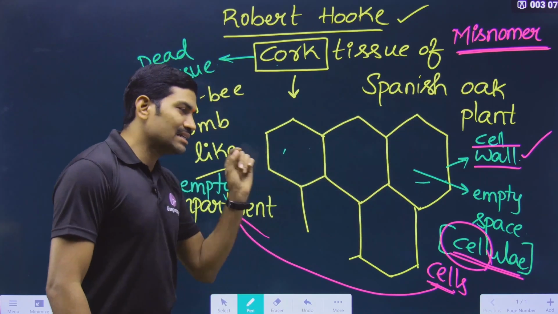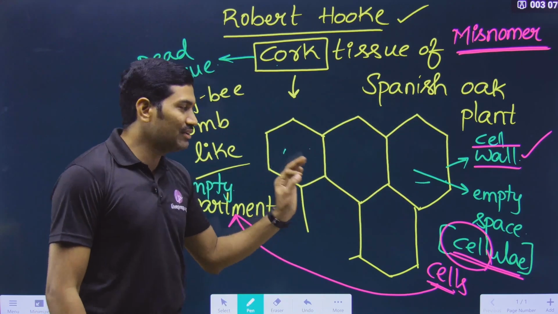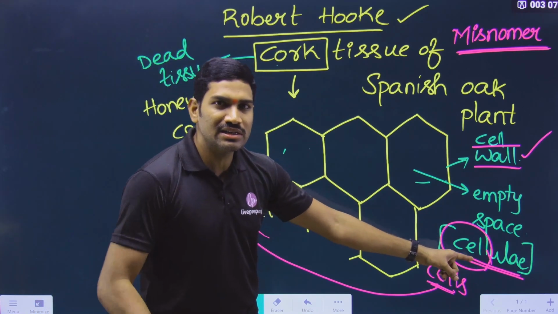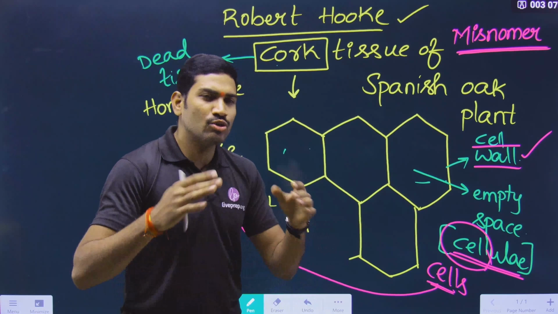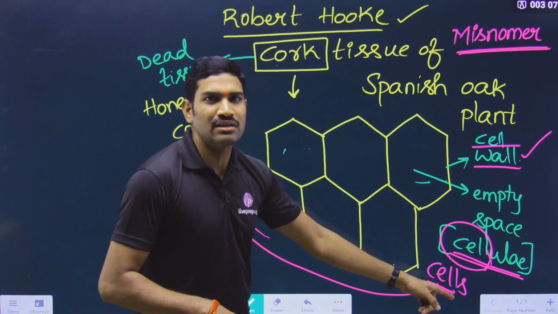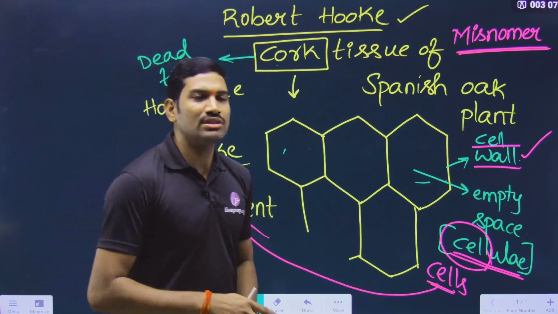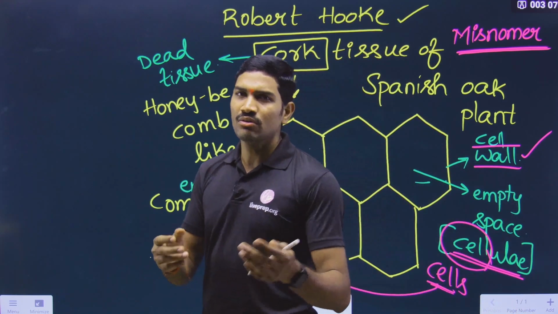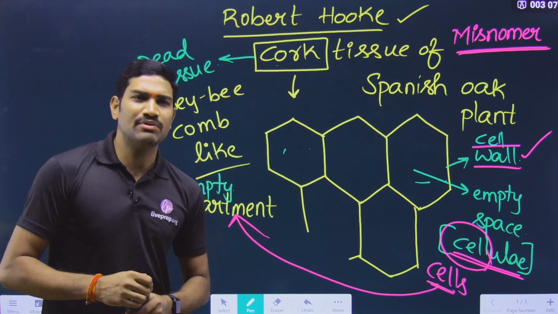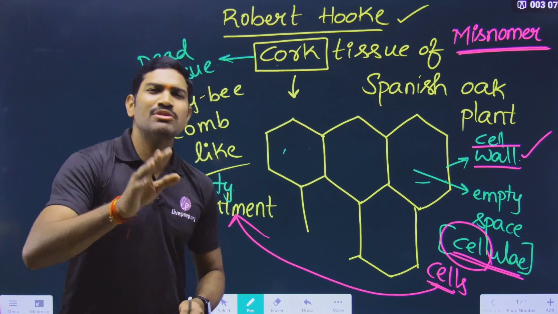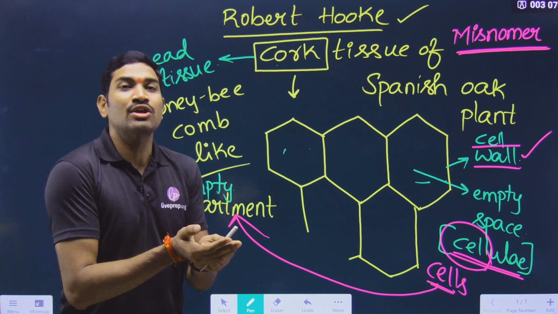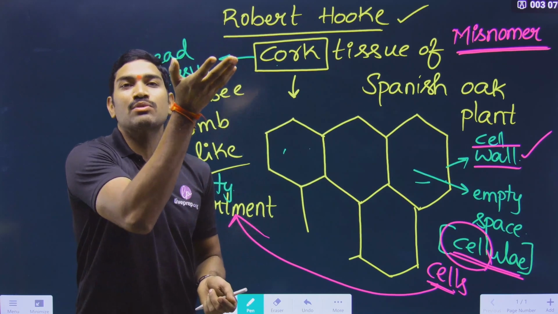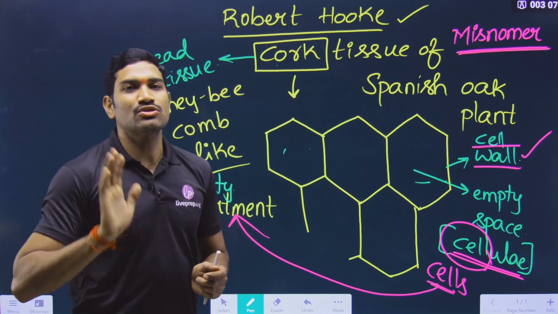So please understand, a cell is a living thing, right? It is a living part. But here the original meaning of cell is empty compartment. Though it is a mistake, still today we are using this particular term. In the same way, there is a term called hormone. In the chemical coordination chapter we will study this. The word hormone is also a misnomer, because hormone means the one that is inducing the response, making the response more. So that is called hormone.